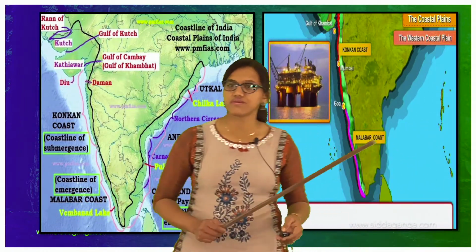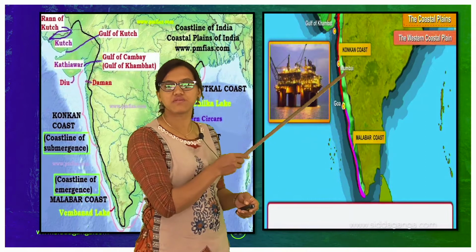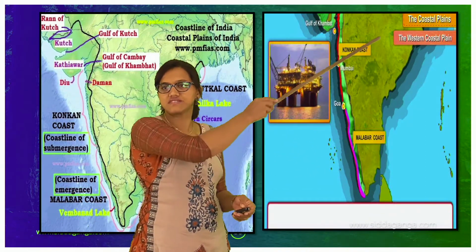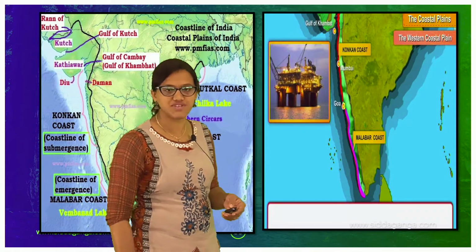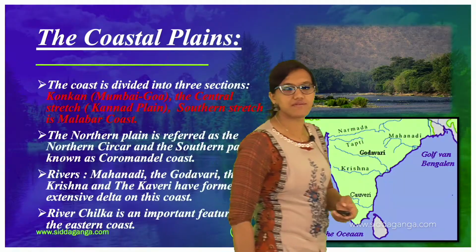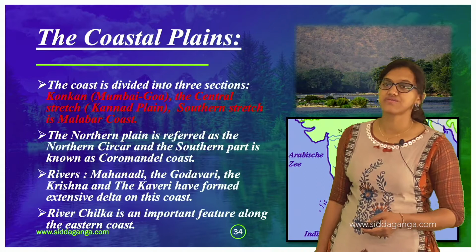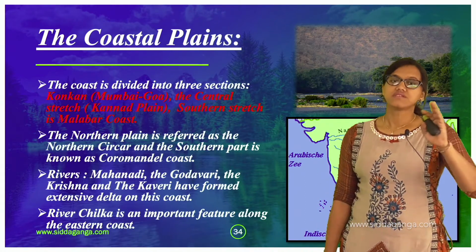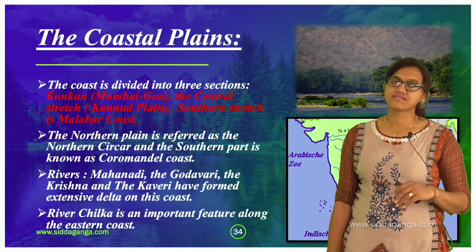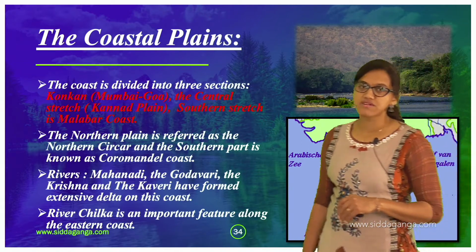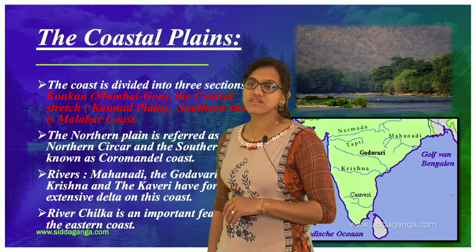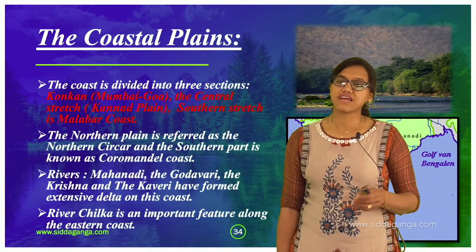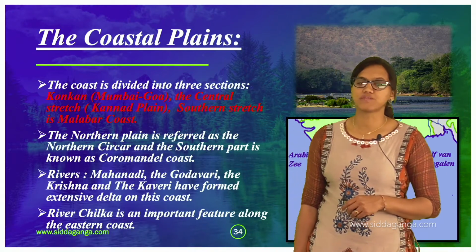Here you can see the Konkan coast, wherein Mumbai and Goa, and then the Malabar coast. The western coastal plain is formed here. That is what they have mentioned. The coast is divided into three sections, especially the western coast: Konkan, the central stretch, and the southern stretch, that is the Malabar coast. And the northern plain is referred to as the Northern Circars, and the southern part is known as the Coromandel coast.